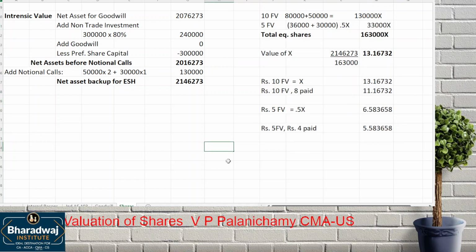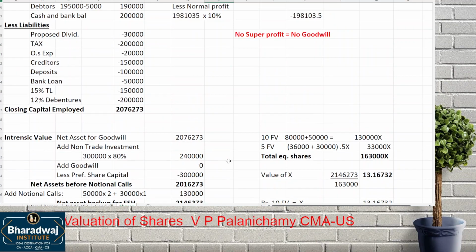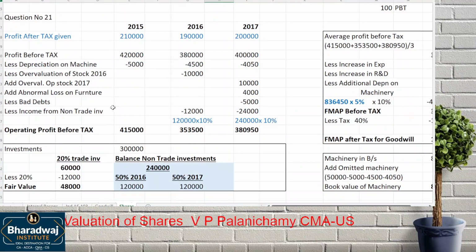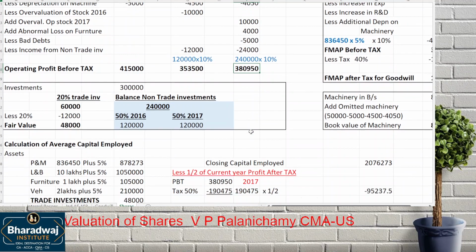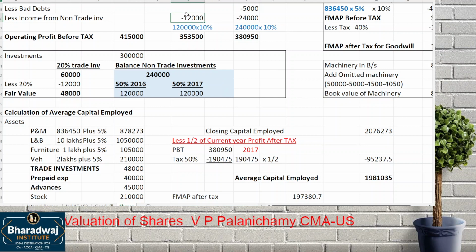A minute run through before we close. From the beginning, let us run through. Any doubt in this overvaluation of stock, undervaluation of stock? And abnormal loss of furniture is a non-recurring loss, we add it back. Bad debts to be provided against current year profit. Income from non-trade investment, 50% for the current year and 100% for the next year, we take it. First year 50% purchase, next year full would have been there.